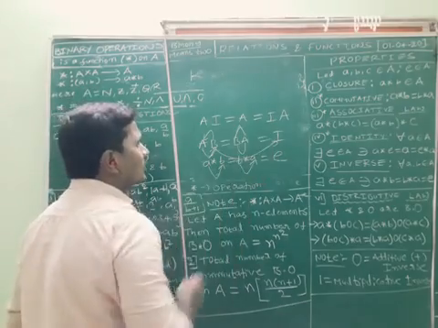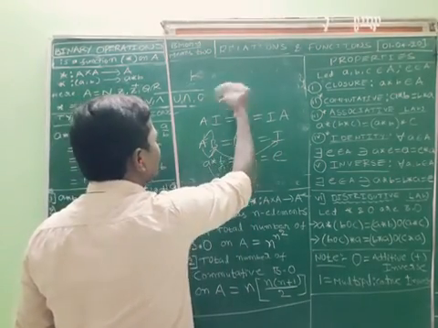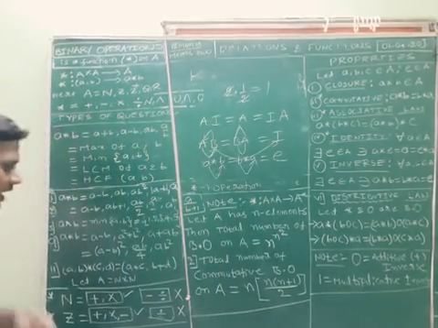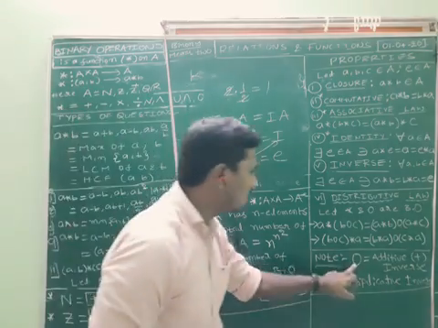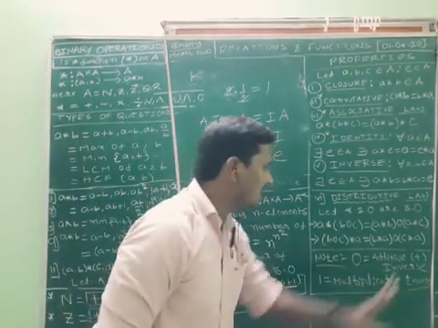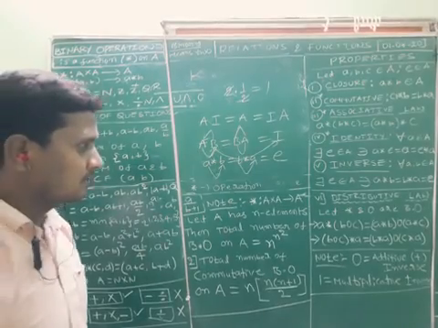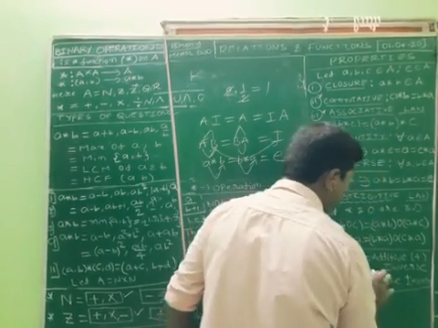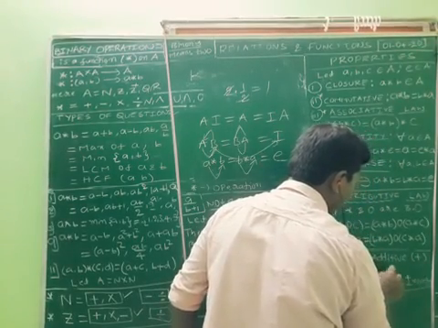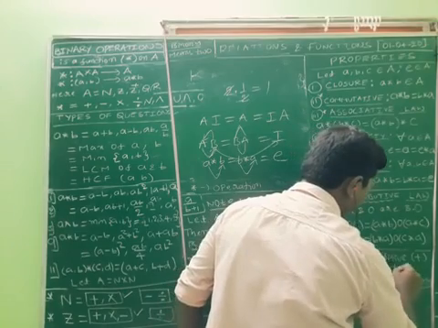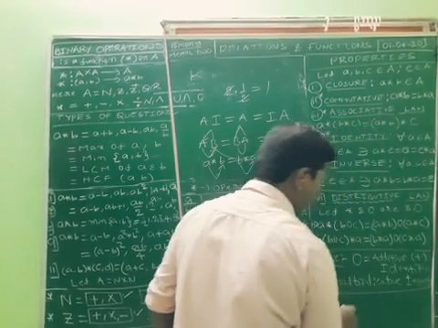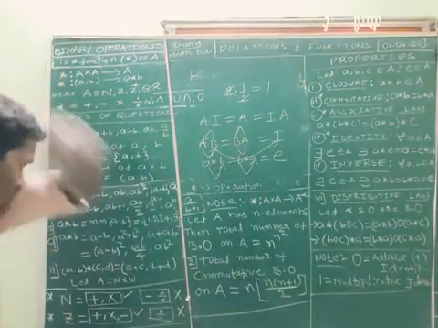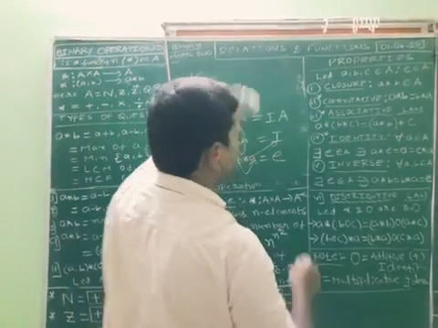So what is the inverse of 2 with respect to multiplication? 1 by 2. Here 0 is the additive identity value and 1 is the multiplicative identity value. So what is the meaning of identity?